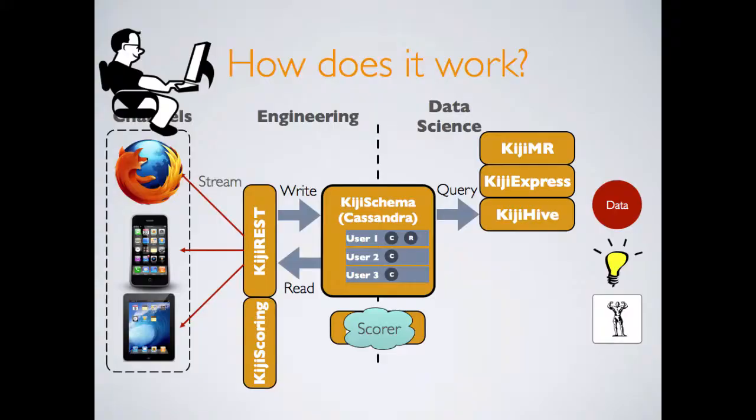So now I'll show how we can use these components to enable the kind of optimal real-time functionality I described 5 minutes ago. First, the data scientist, once he's happy with his model, wants to deploy it. He uploads it to our model repository and then makes the associated score live. So once the score is live, a user goes to the site and comes to a page that has space for recommendations.